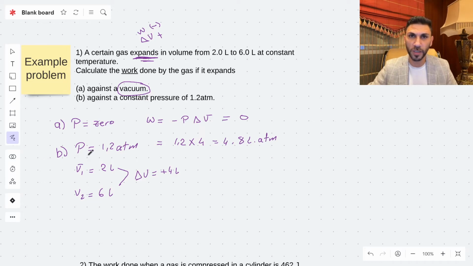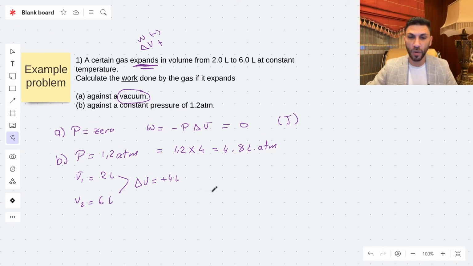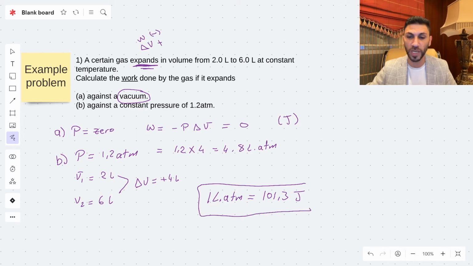When we calculate the work, work has the unit of joule, and we always need to have it in joules. So we need to use a conversion factor. 1 liter atm equals 101.3 joules. This is a new conversion factor that we always need to memorize and use whenever we solve for work, because we don't like the unit liter atm for work. We use the unit joule for work. So we need to use this conversion factor.